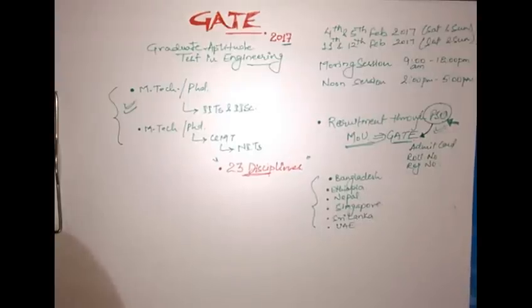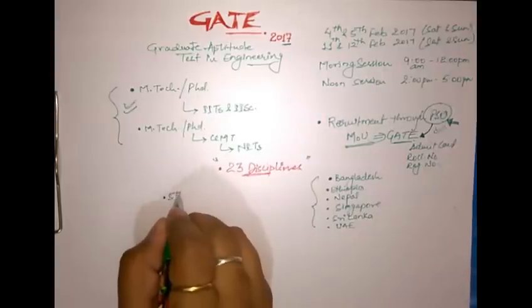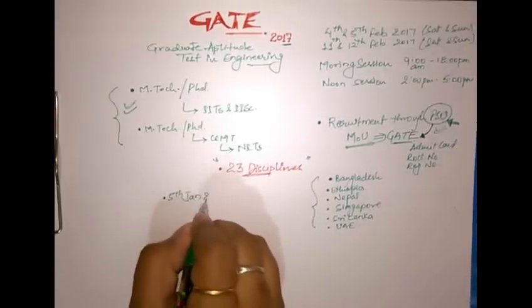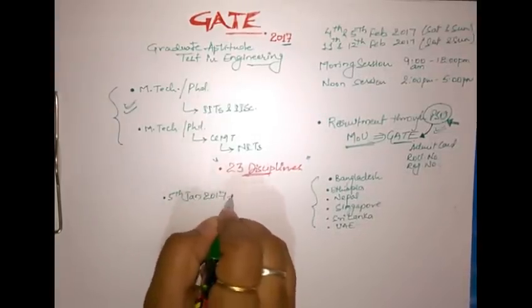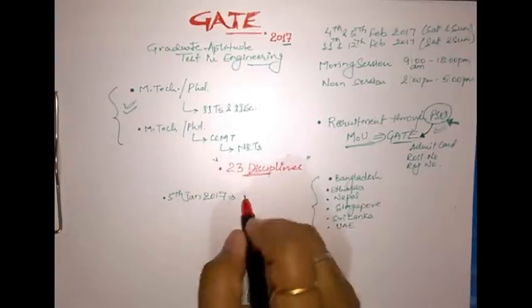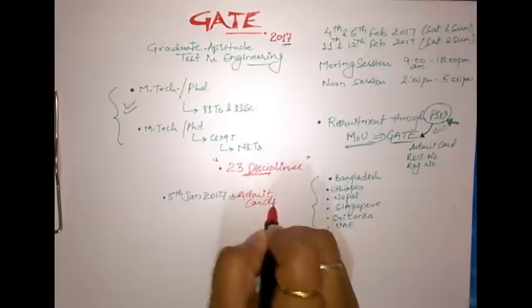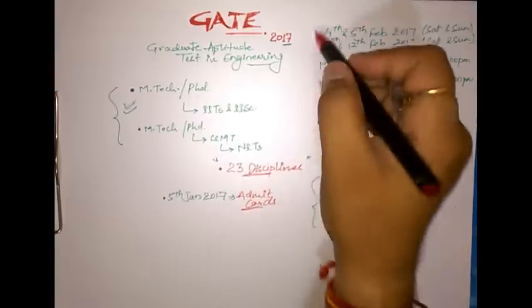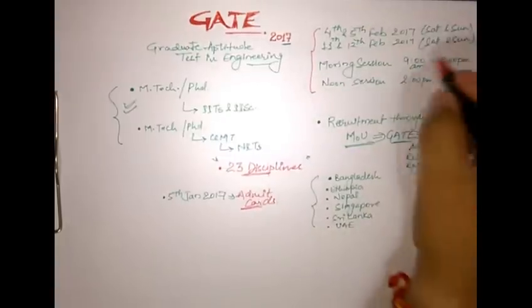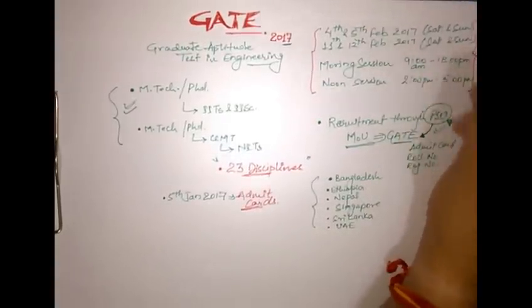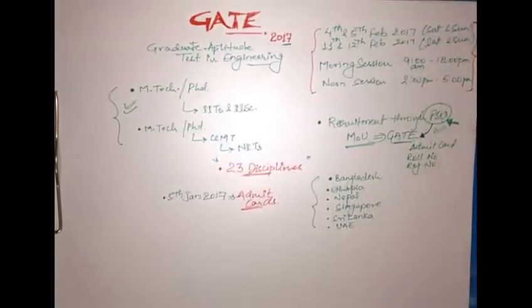Now, this year they have tentatively planned to issue the admit card on 5th of Jan 2017. And on this day, they will provide all the candidates their admit cards, which will simply tell them which session and which date they have for their examinations. Right.